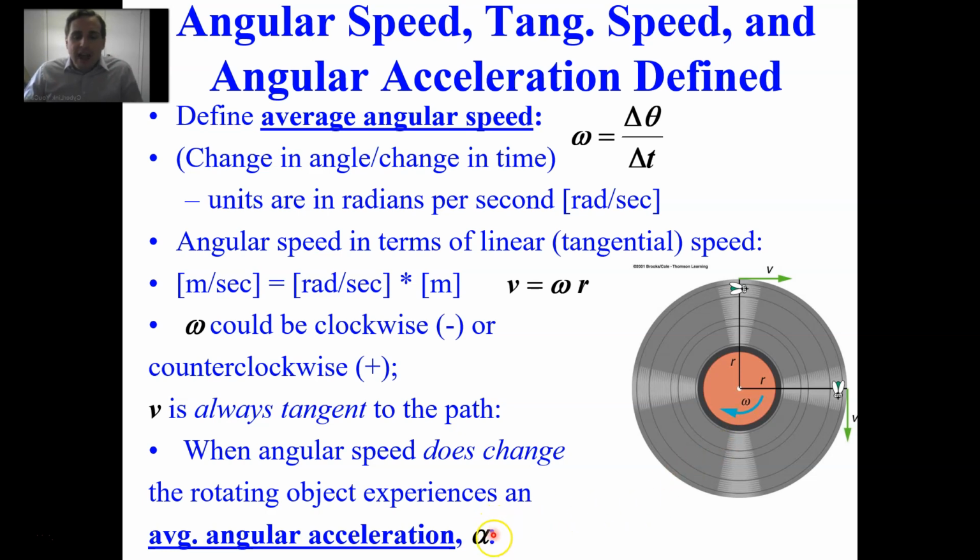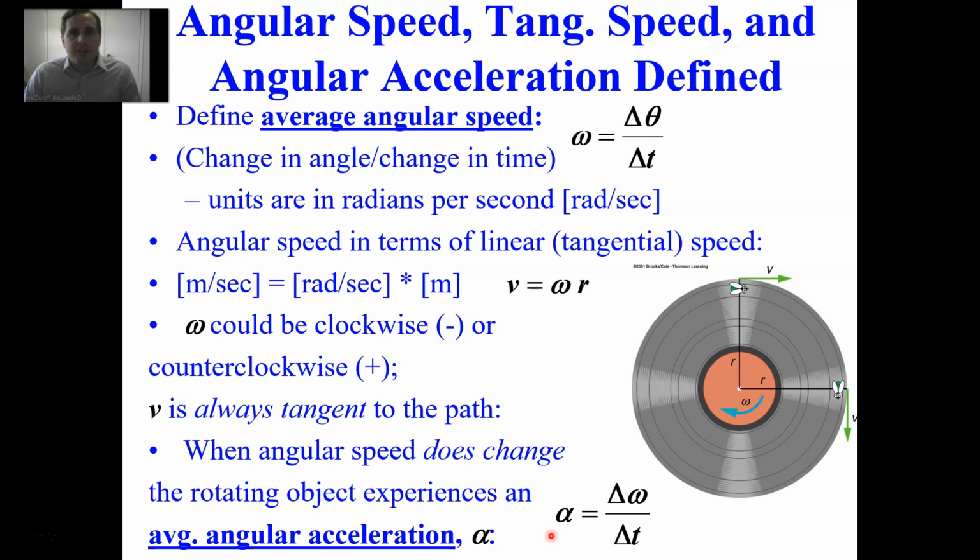We define angular acceleration with the lowercase Greek letter alpha, and the definition is delta omega over delta t, the change in angular velocity over the change in time. Now, delta omega is in radians per second, and delta t is in seconds, so alpha should be in units of radians per second squared.